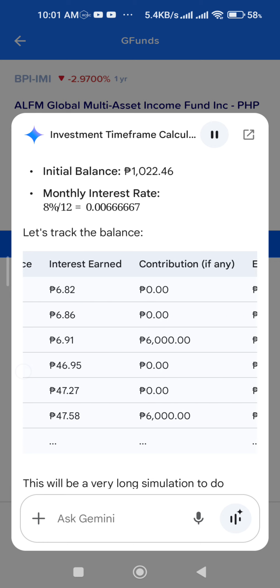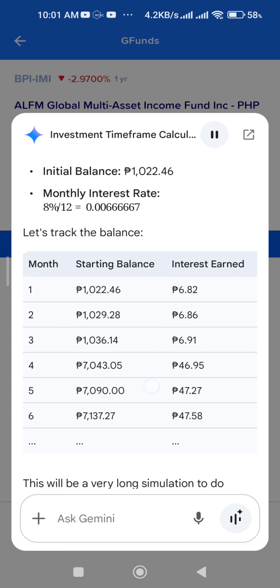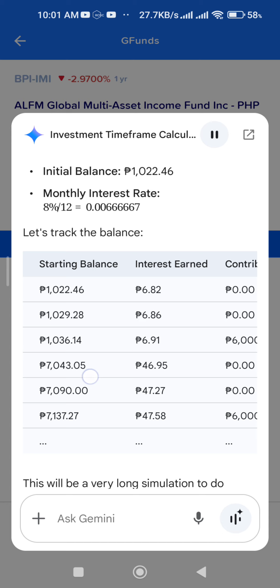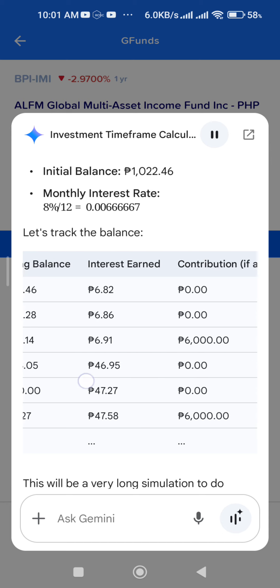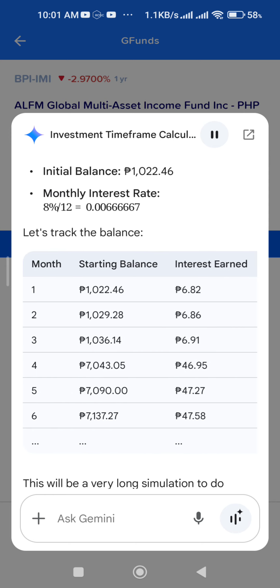Month 1: 1,022.46 pesos, 6.82 pesos, 0 pesos, 1,029.28 pesos. Month 2: 1,029.28 pesos, 6.86 pesos, 0 pesos, 1,036.14 pesos. Month 3: 1,036.14 pesos, 6.91 pesos, 6,000 pesos,